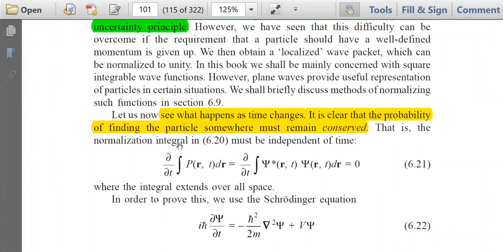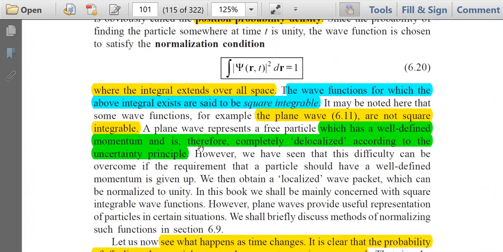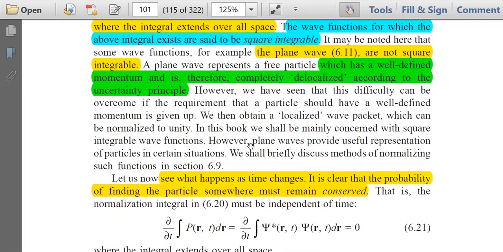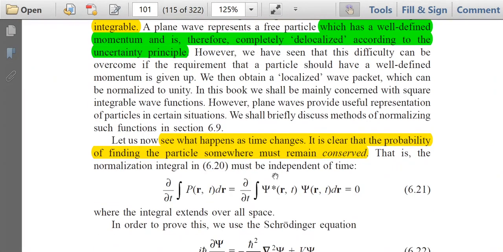That is, the normalization integral in 6.20 must be independent of time. We have to listen to these lines very carefully. It is clear that the probability of finding the particle somewhere must remain conserved. That is, the normalization integral must be independent of time.